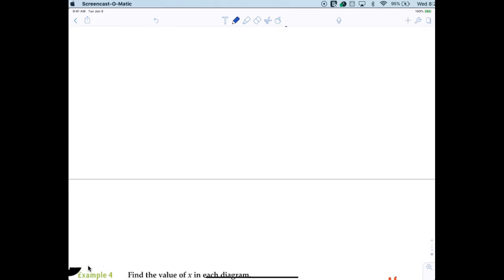The measure of an interior angle of a regular polygon is given. Find the number of sides. Well, so what's the interior angle? 60. All right, now look how simple this is. If the interior angle is 60, the exterior angle is 120. 360 divided by 120 is 3. So that is a triangle.